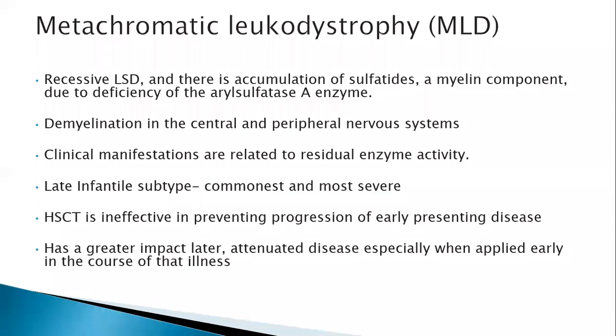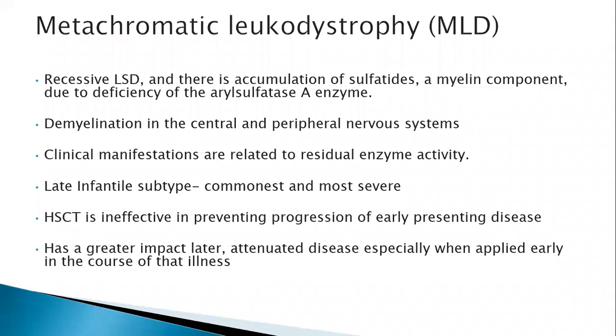The other lysosomal storage disorder is metachromatic leukodystrophy. There are a lot of lysosomal storage disorders, and transplant has been done mostly in these two disorders. It is an autosomal recessive disease where there is accumulation of sulfatides, which are a myelin component, due to the deficiency of arylsulfatase A enzyme. Here again, there is a lot of demyelination in the central and peripheral nervous system. The clinical manifestations are related to the residual enzyme activity.